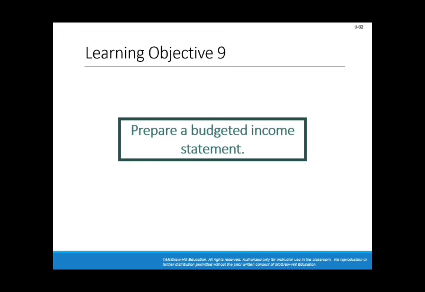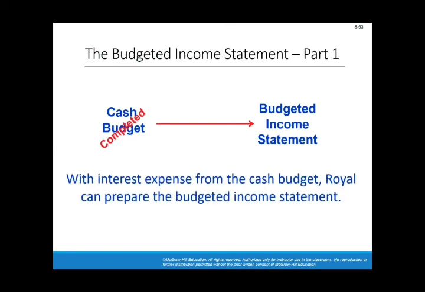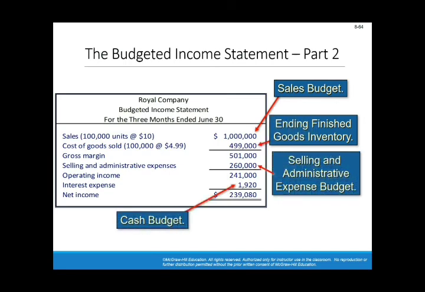In the income statement, the starting point is revenues, of course. The total revenues for the quarter is $1 million, and we got this from the sales budget. Minus the cost of goods sold, we sold 100,000 units, and the cost per one unit is $4.99. And this number, we got it from the ending inventory budget, which we prepared right after finishing with the three components of the cost, which are the direct material, direct labor, and manufacturing overhead. Accordingly, we end up with a gross margin of